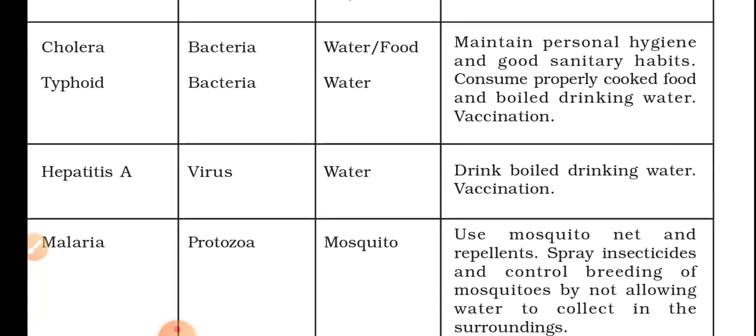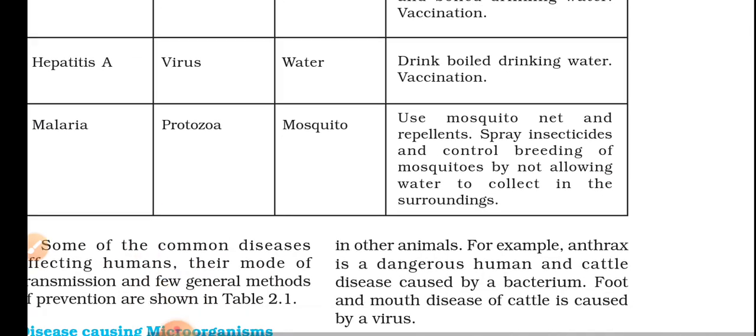Hepatitis A is a virus transmitted by water. The preventive measures are to drink boiled drinking water and also vaccination. Hepatitis B is a dangerous disease and should be taken care of. Everything should be taken care of by yourself.